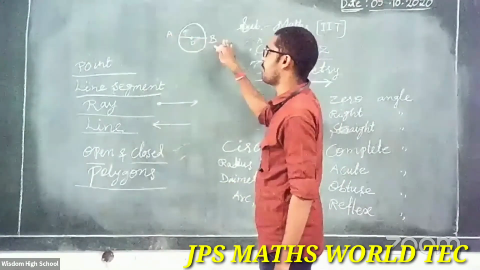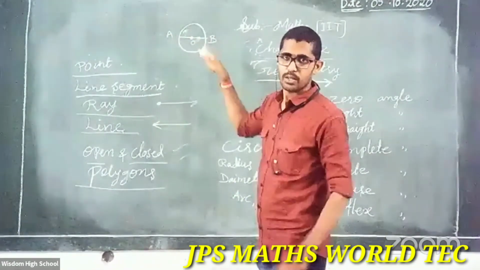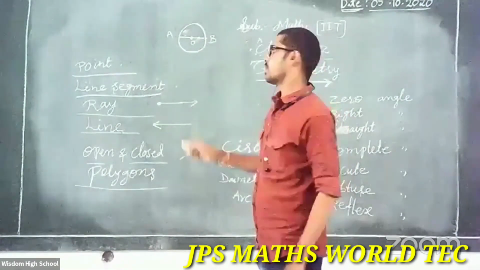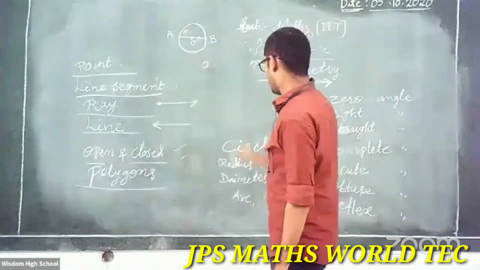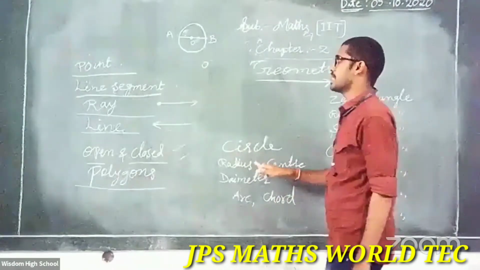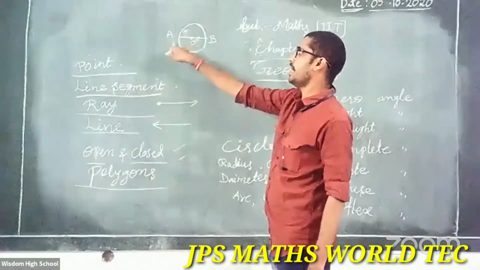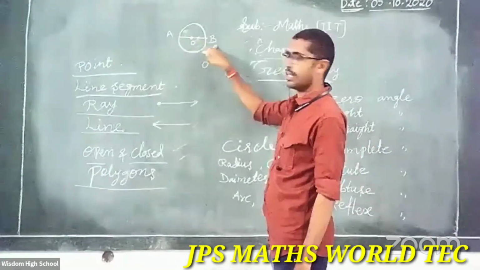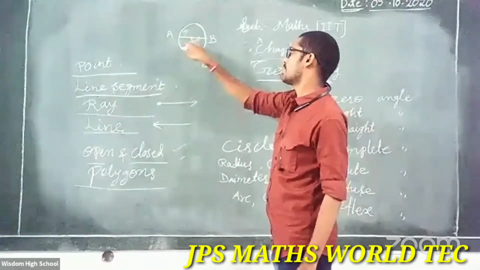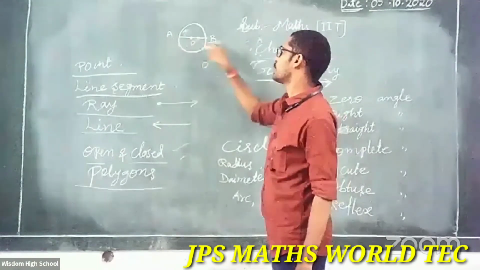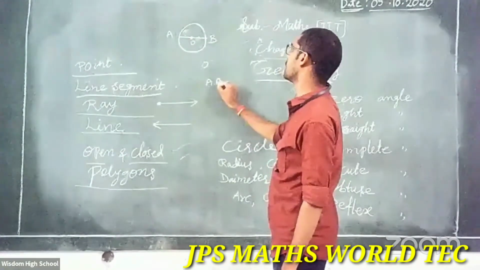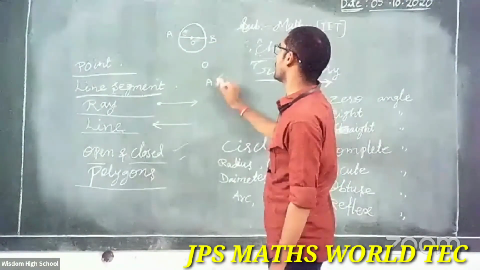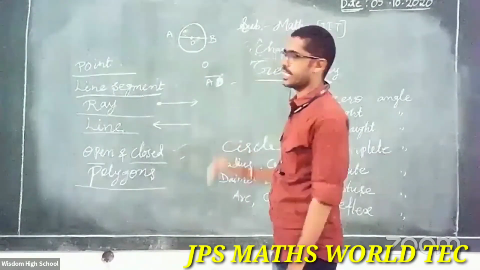Add them: what is that? AB. What is that? Diameter. OA or AO is the radius, and the same OB is a radius. O is the center, and A to B, AB is the diameter.